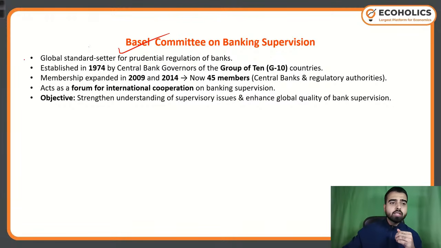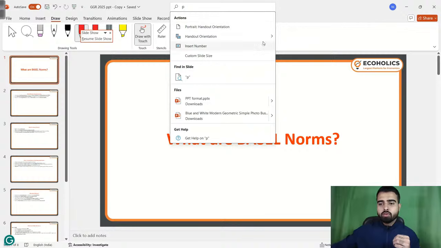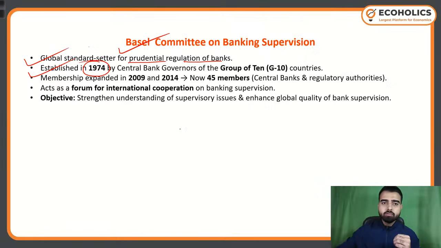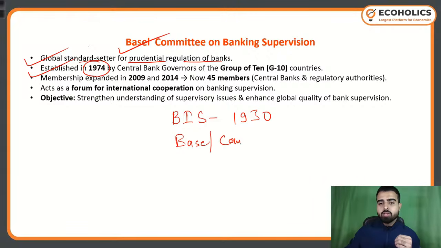It is a global standard setter for prudential regulation of banks. It was established in 1974. So the Bank for International Settlement was established in 1930, and the Basel Committee was established in the year 1974.